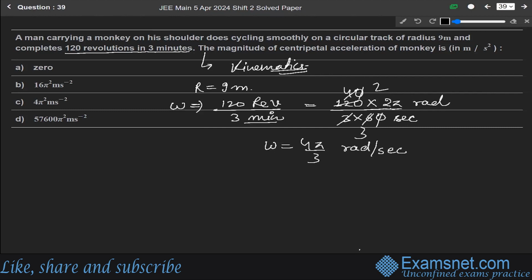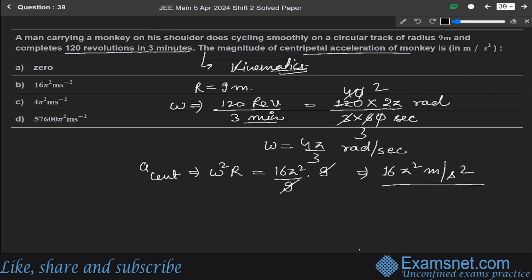So for the magnitude of the centripetal acceleration, we know that it is equal to omega square into r. Omega square is 16 pi square over 9, into r which is 9. So 9 cancels, and it is 16 pi square meter per second square. So from this point of view, option B is the correct answer.